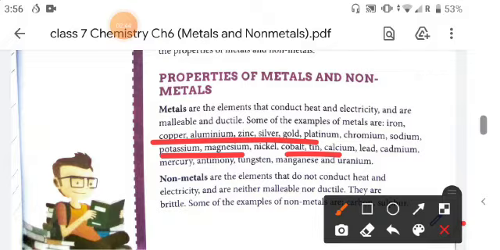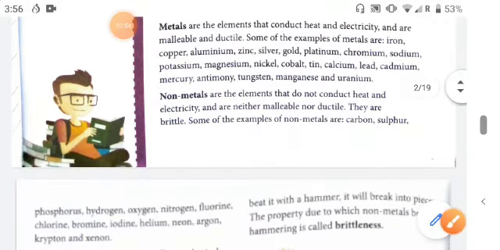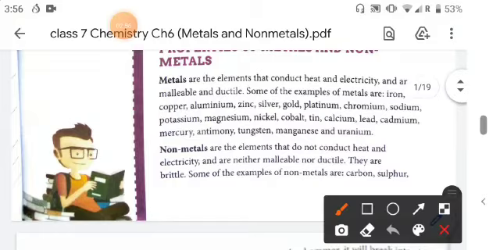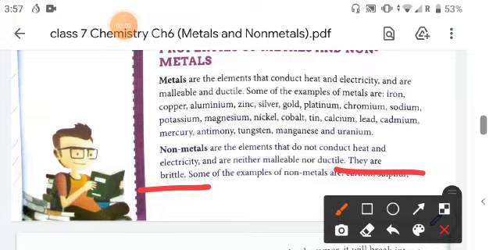Now, non-metals are the elements that don't conduct heat and electricity and are neither malleable nor ductile. They are brittle. If you beat it with a hammer, it will be brittle, and brittle means it will break down into small pieces.